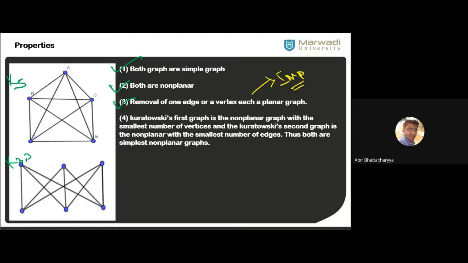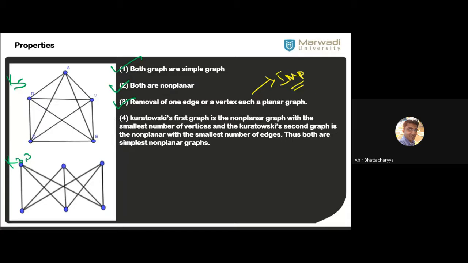If I remove one edge or one vertex from each of the graphs, that graph becomes a planar graph. You can try to remove one vertex or one edge from each of the graphs, and it becomes a planar graph. Anyone can try.